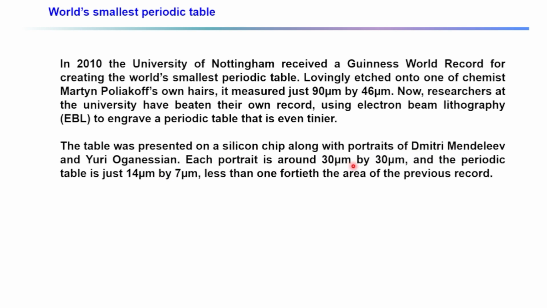Each portrait is around 30 micron by 30 micron, and the periodic table is just 14 micron by 7 micron, less than 1/40th the area of the previous record.